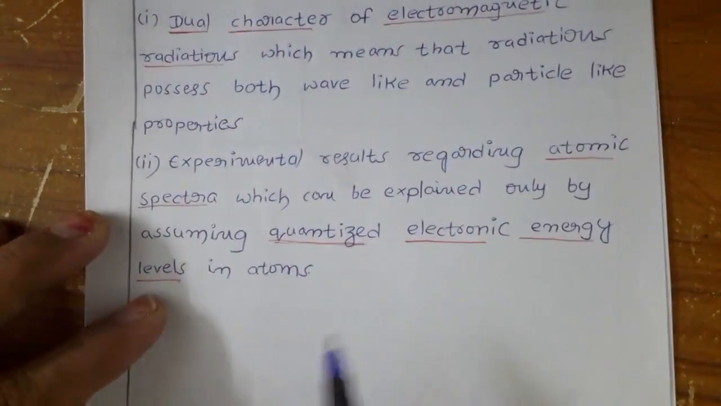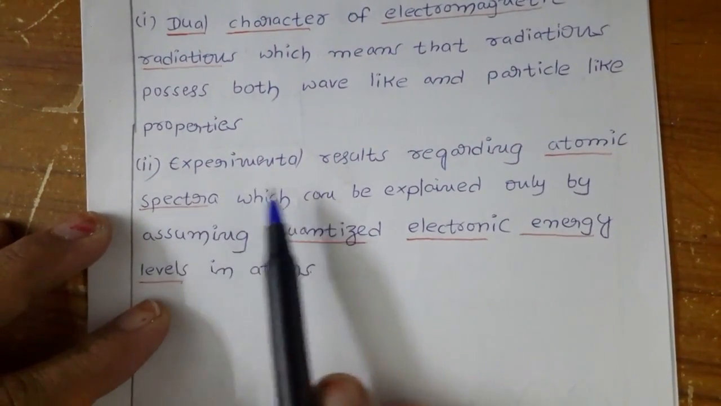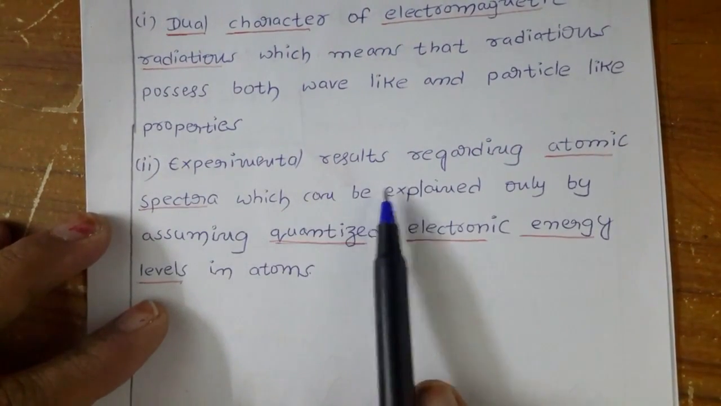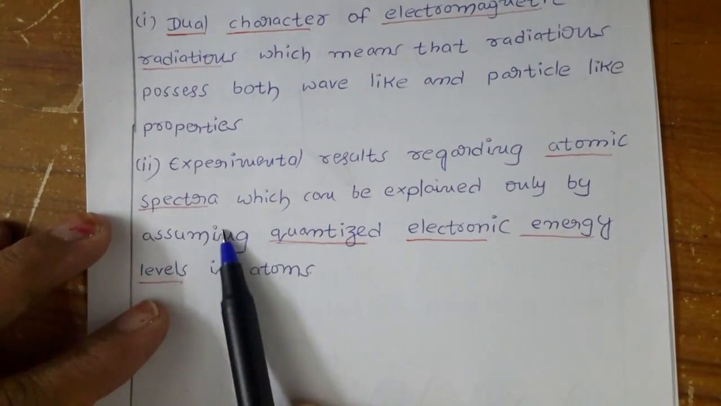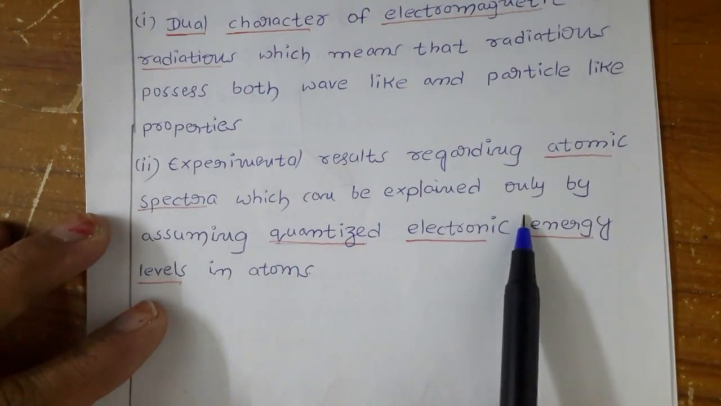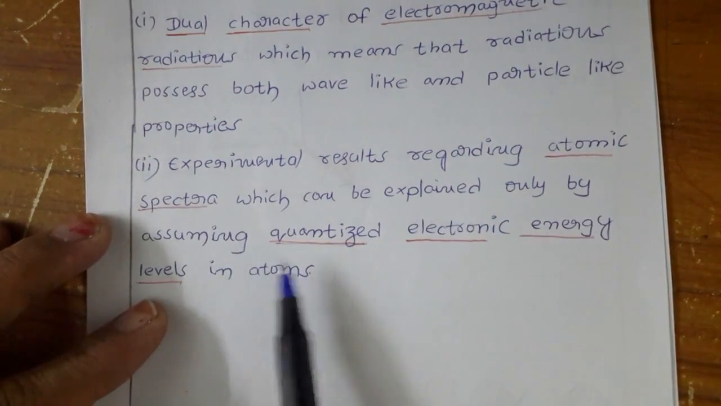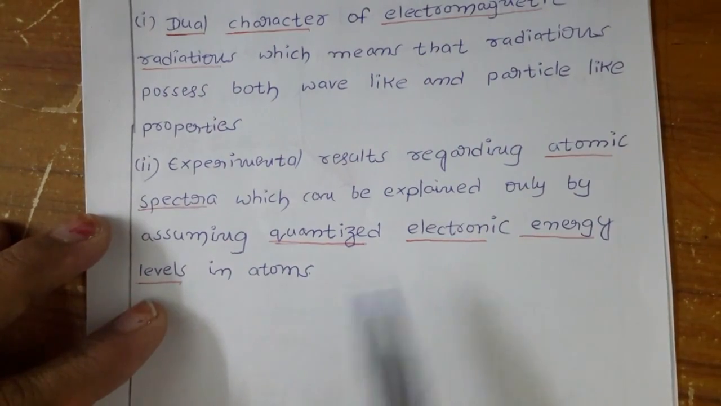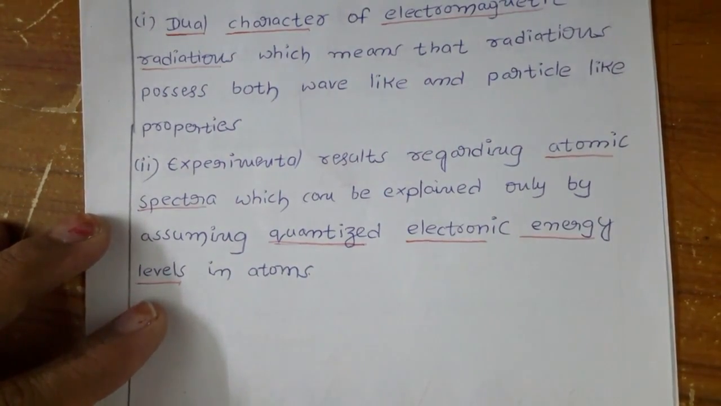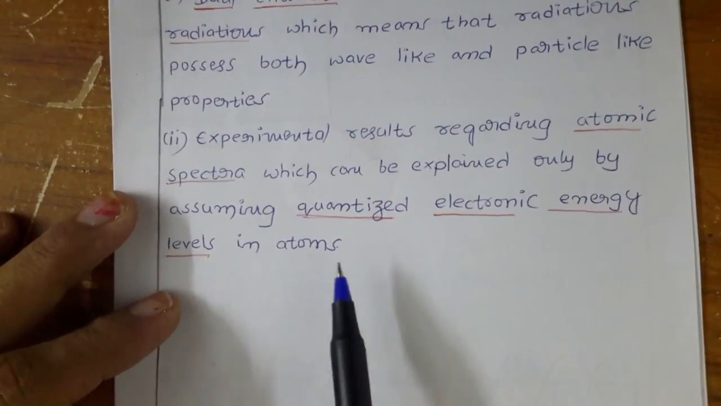Next, the second point: experimental results regarding atomic spectra, which can be explained only by assuming quantized electronic energy levels in the atom. Now let us discuss what this development is.